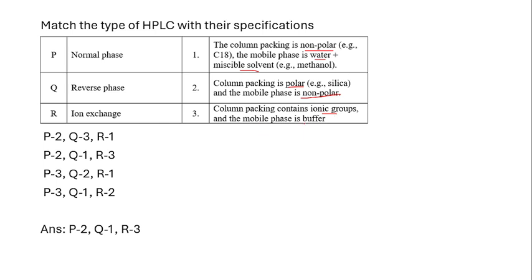And the mobile phase is a buffering agent. Based on the buffer strength, the particular cation or anion can be separated. If we need the cation to be separated, we use a specific buffer of particular anions. If we need to separate the anions in the column, we will use a particular ionic strength buffer. So based on that, the mobile phase will also vary. So the right answer is 213.